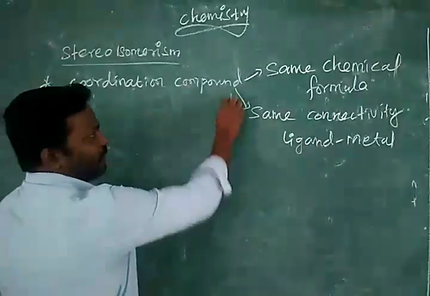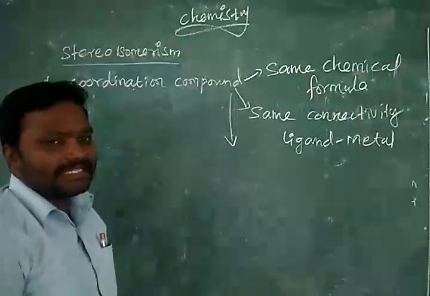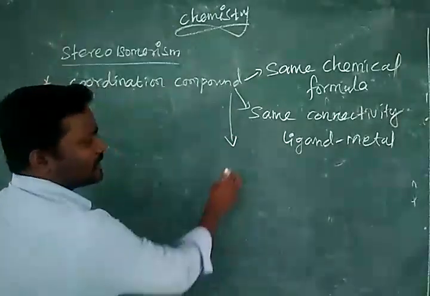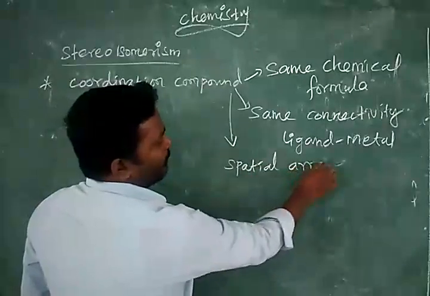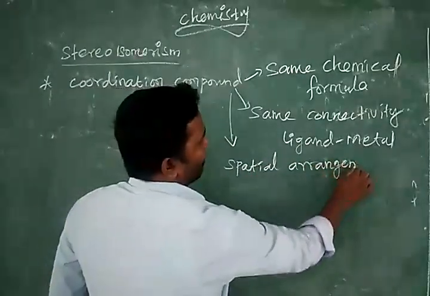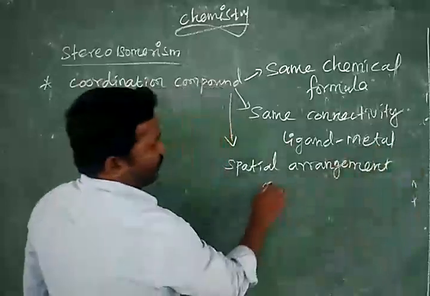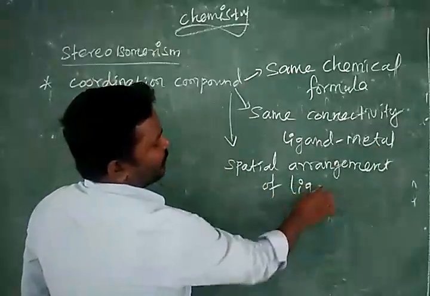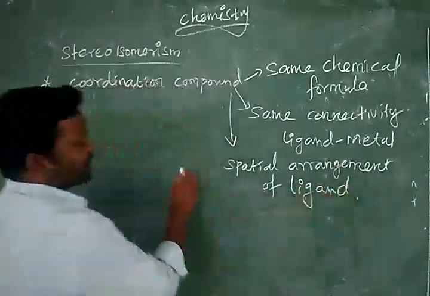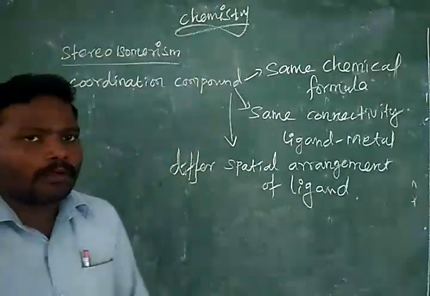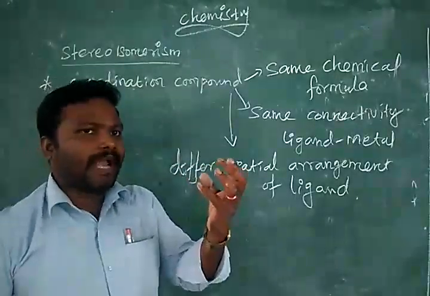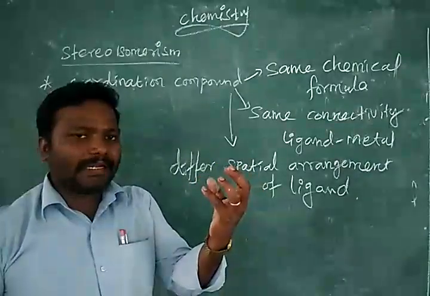So what difference can you find in stereoisomerism? The spatial arrangement of ligands. What do we mean by different spatial arrangement? See, we have the central atom platinum.